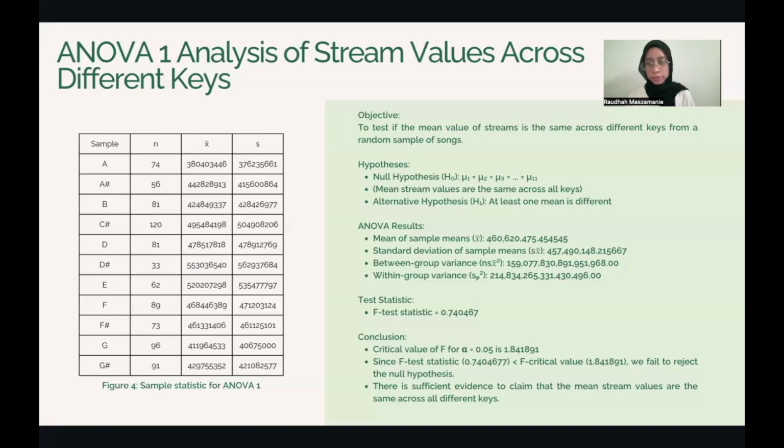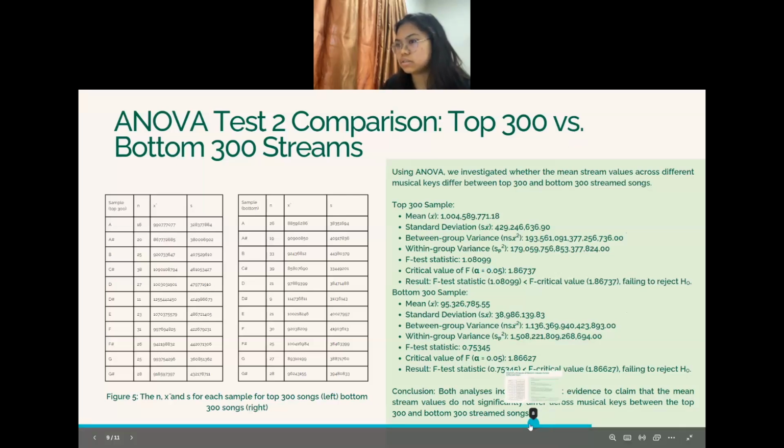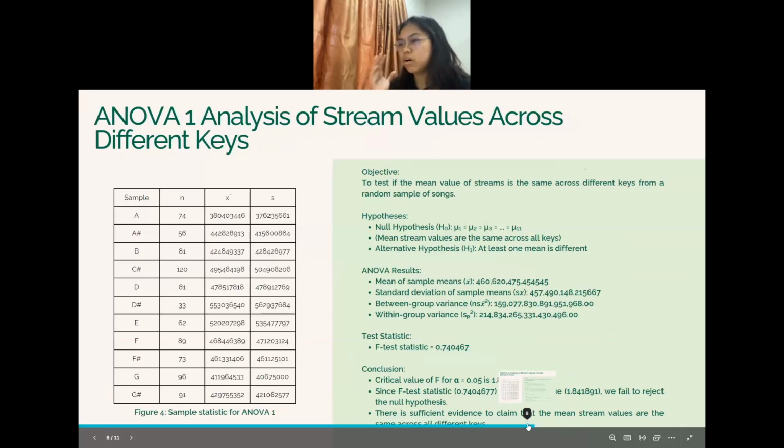Okay, so for this second test of ANOVA, we want to compare the top 300 versus bottom 300 streams. Before I move on to explaining the second test, I want to clarify the differences between test 1 on ANOVA and the second test. The difference is the number of samples taken. For the first ANOVA, we take all the samples. We don't care about whether these streams are top or bottom, we just take all.